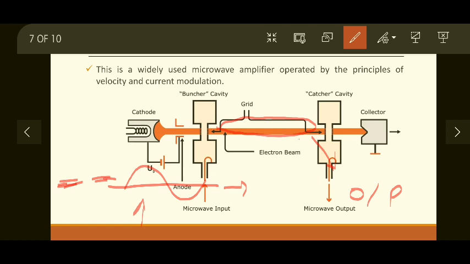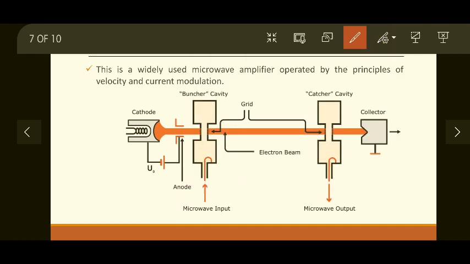The electron beam is not collected across the output; the beam is collected by the collector. The electron beam, as we know, is called the carrier in terms of the modulation process. The carrier is always removed before extracting the actual information. The carrier is not useful for the receiver, the information is useful for the receiver. That is what we get across the output of the catcher cavity. Okay, so let's look at how it happens.